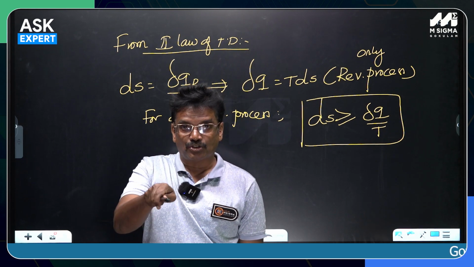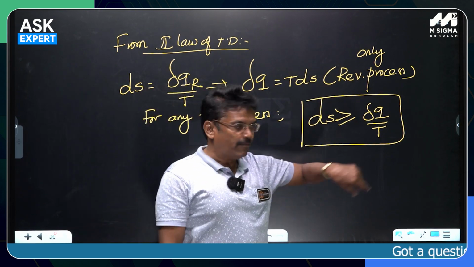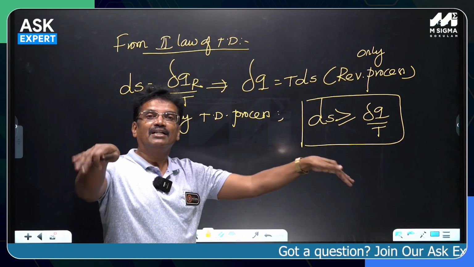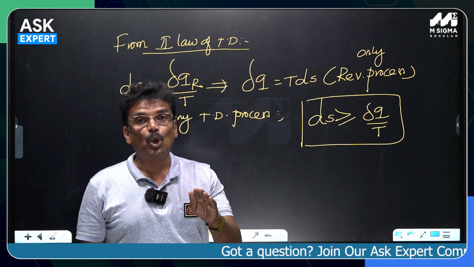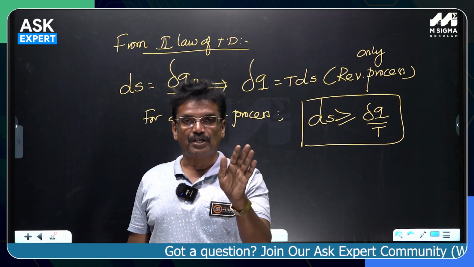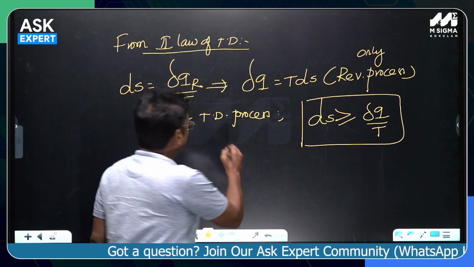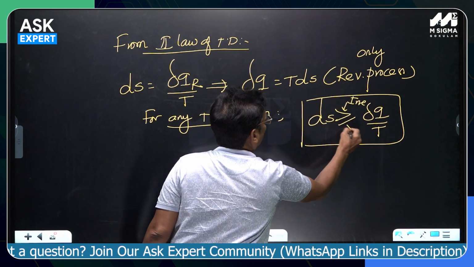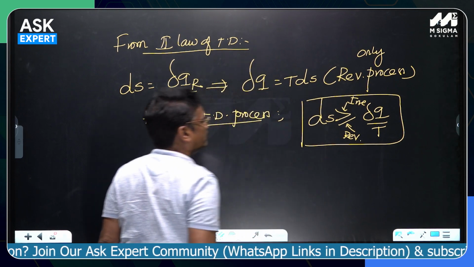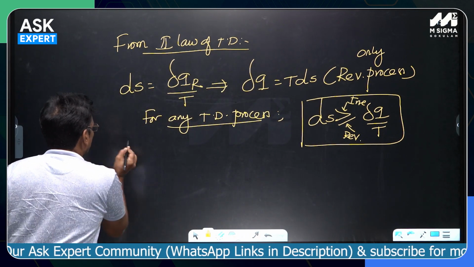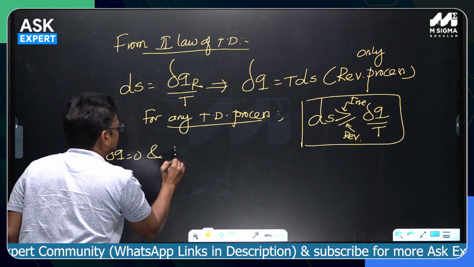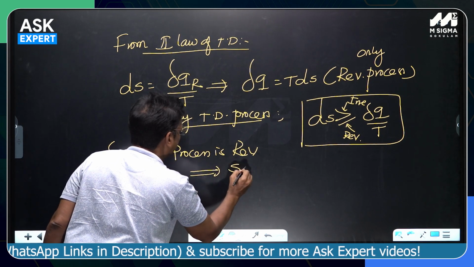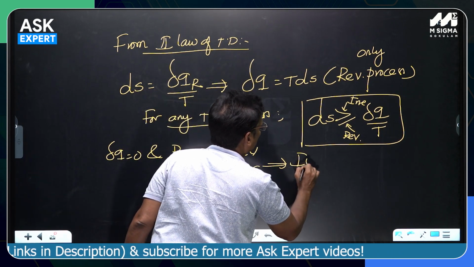Supposing it is an adiabatic process and also reversible, delta Q is 0 and the process is reversible, so dS will be 0, that is S is constant. That process only is called isentropic. Iso means constant entropy, same entropy, entropy will not change. This is for any thermodynamic process, with the greater than sign for the irreversible and the equality for the reversible. Only when delta Q is 0 and the process is reversible will S be constant.